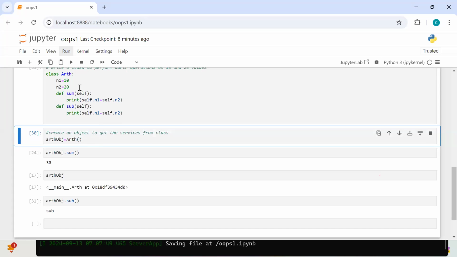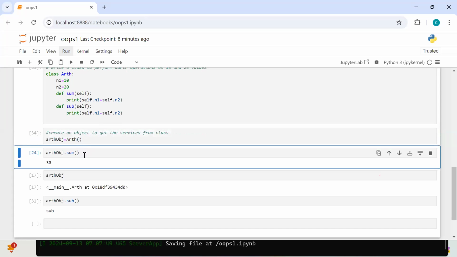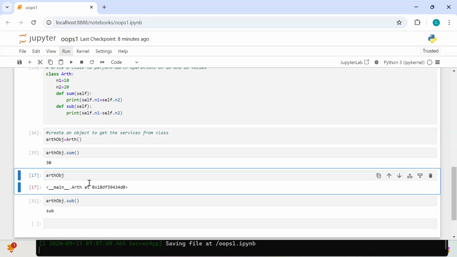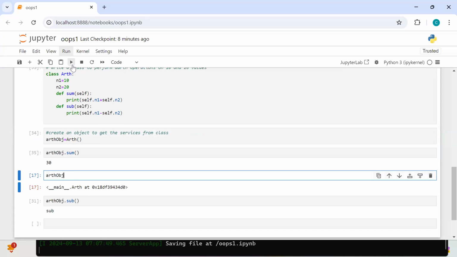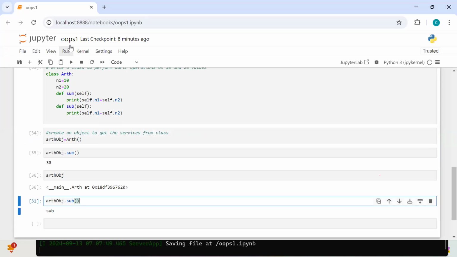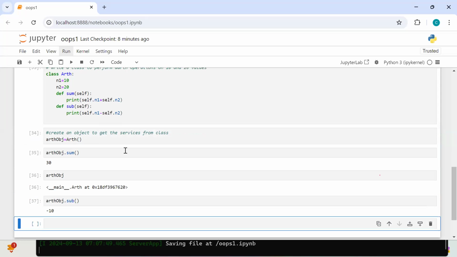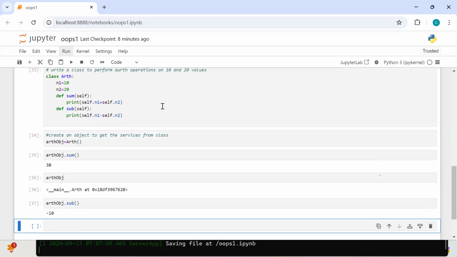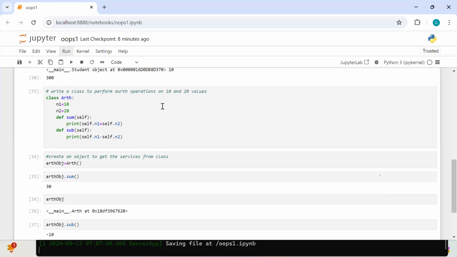Okay, what is the thumb rule? If you want to access the members of a class, inside the class or outside the class, we can access them using an object, not without an object. By using the class name also we can do it, but that is next level discussion. For now, stick with this. Agreed? Yes, sir. Okay, perfect.